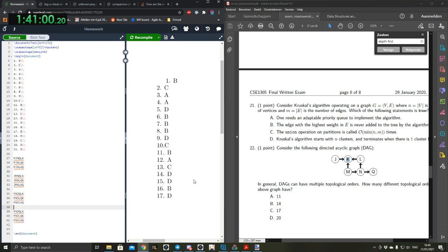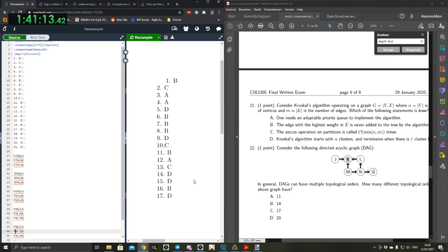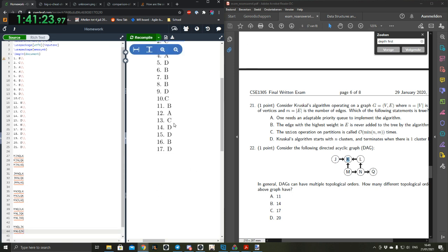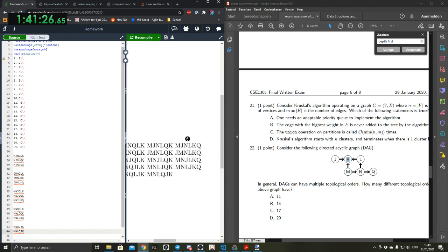It's really not shaping up to be 11. We can put J here, here, and here. Then we can put J here. However, we cannot put it here because then it's after K. So now we will recompile so you guys can actually see what I'm doing, and it will show up. Okay, decent. So that is 1, 2, 3, 4, 5, 6, 7, 8, 9, 10, 11, 12, 13, 14. My answer so far would be 14.